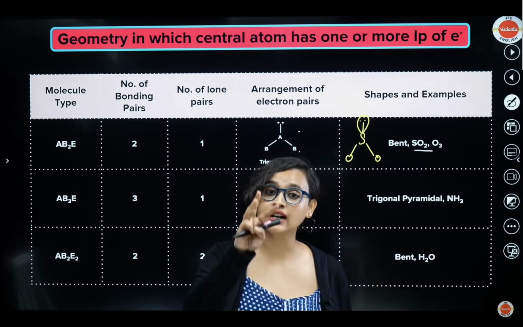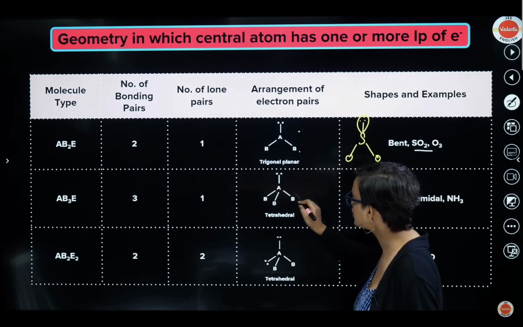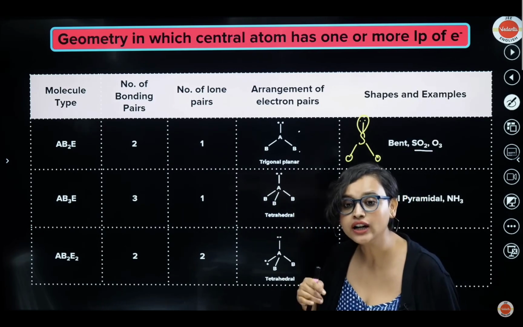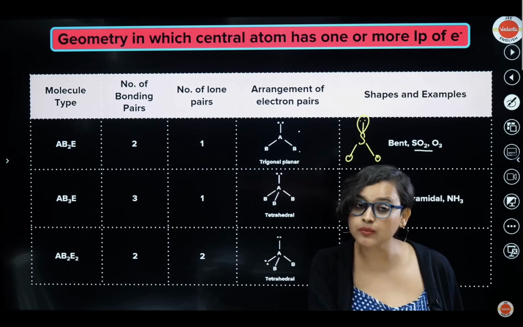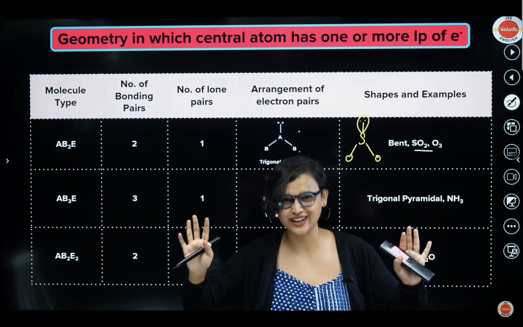Now let's say that there are 3 bond pairs but 1 lone pair. Once again, when you hide this, how does it look? This looks like a pyramid, right? So you will call this trigonal pyramidal. The shape is trigonal pyramidal, but the arrangement of electrons is tetrahedral. There are 2 terms here, by the way. The shape is different, the arrangement of electrons is different. A little confusing, but we get it.